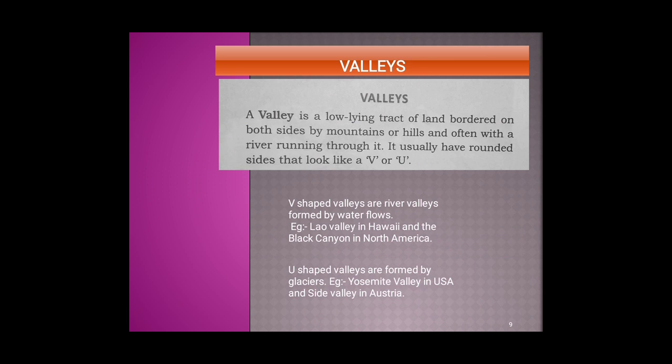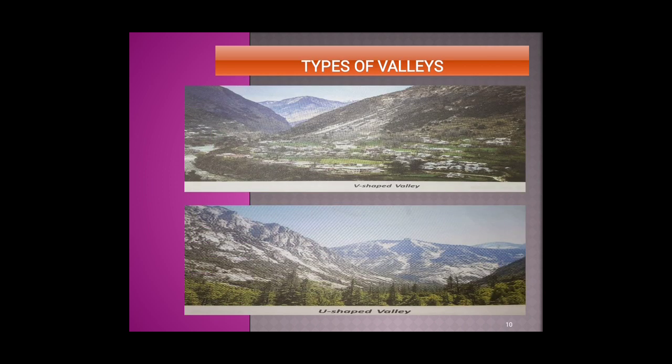U-shaped valleys are formed by glacier. Example, Yosemite Valley in USA and Side Valley in Austria. Now let us look at the pictures of two types of valleys, V-shaped valley and U-shaped valley.